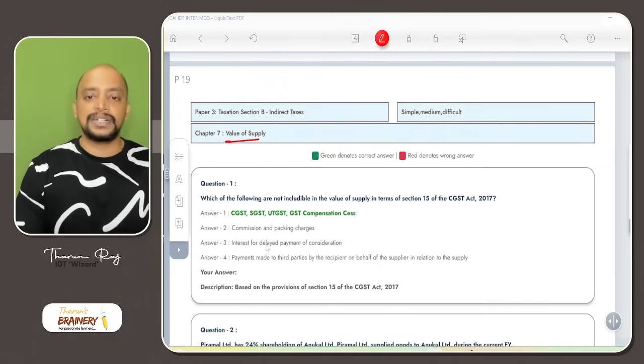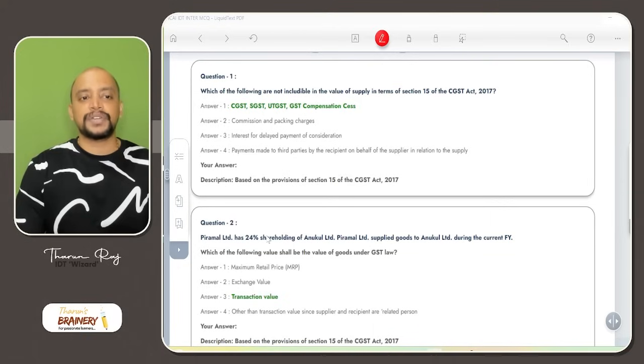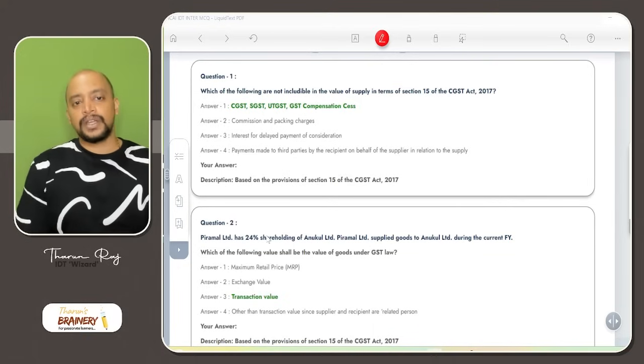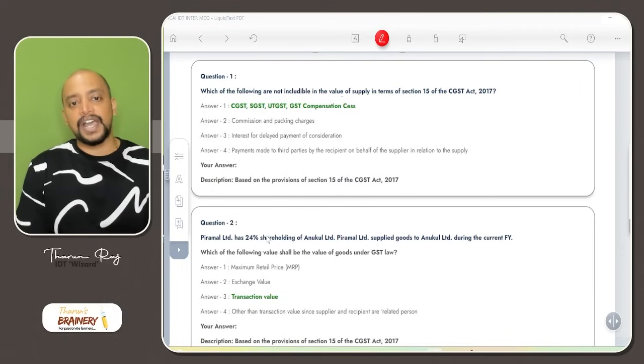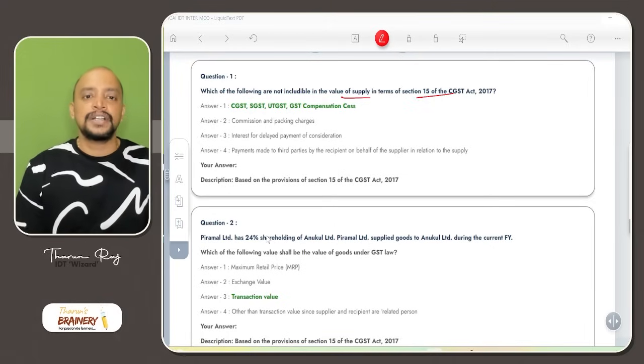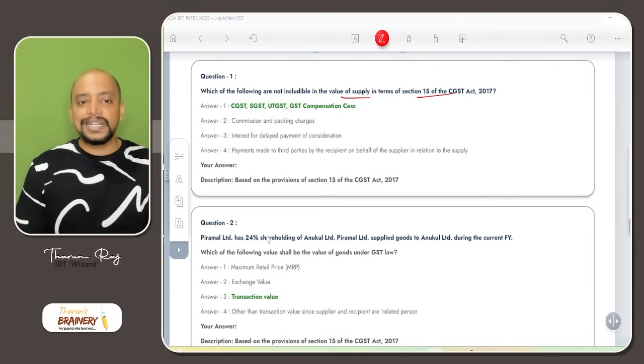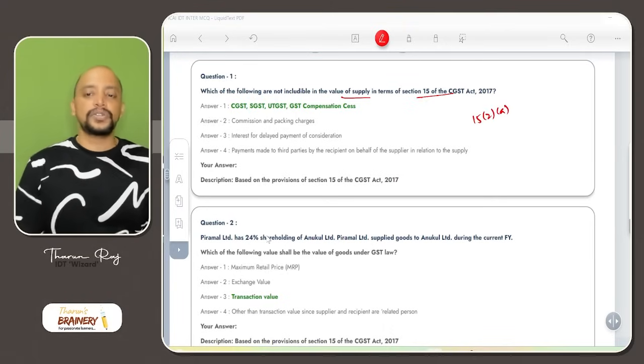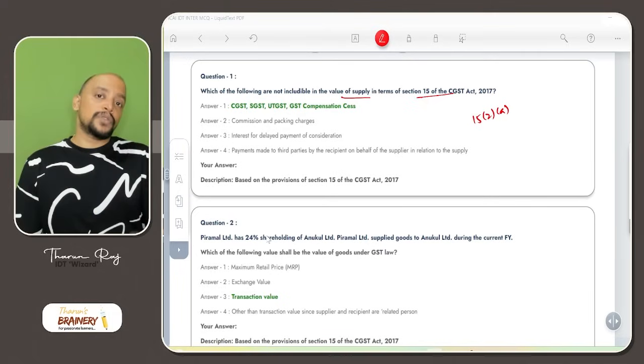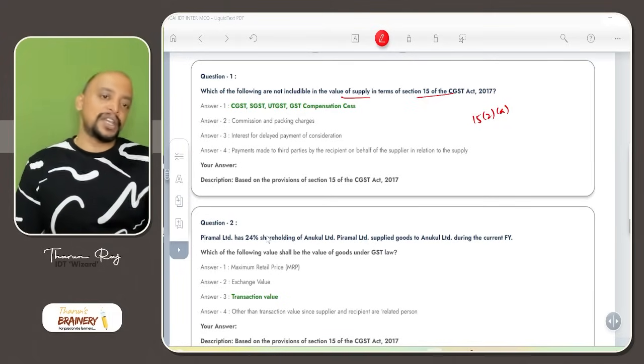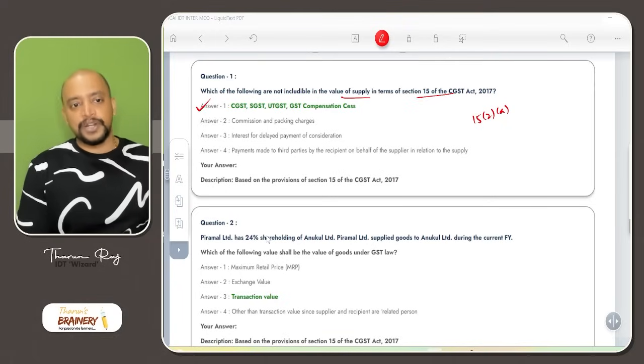Then the next chapter we are discussing now is value of supply. Question number 1. Which of the following are not includable in the value of supply in terms of section 15? CGST, SGST, UTGST will not be includable. As per 15(2)(a), any taxes, duties and cess by whatever name called other than GST will be included, but GST will not be included.